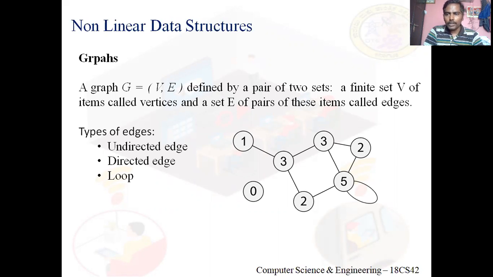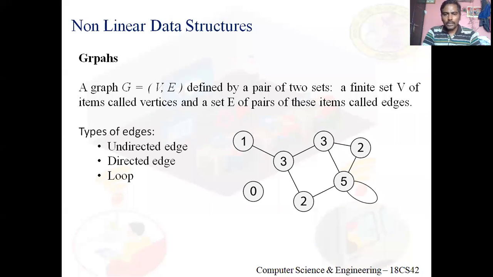I can write (1, 3) or (3, 1) because it's an undirected edge, which means I can travel from 1 to 3 or 3 to 1. In this way, I'll have a tuple for all the edges, and all these tuples I will enclose in some other set, and I'll call it E.